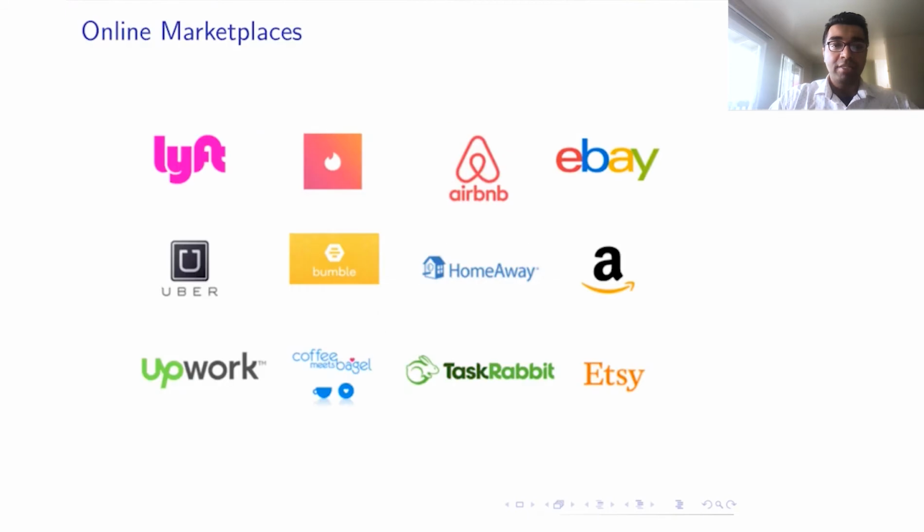The last 2 decades have seen a significant rise in the number of online matching platforms. In fact, these platforms are present in all spheres of human activity. We use apps such as Lyft and Uber for ride sharing, apps such as Tinder, Bumble, Coffee Meets Bagel for dating, apps such as Upwork and TaskRabbit for hiring workers.